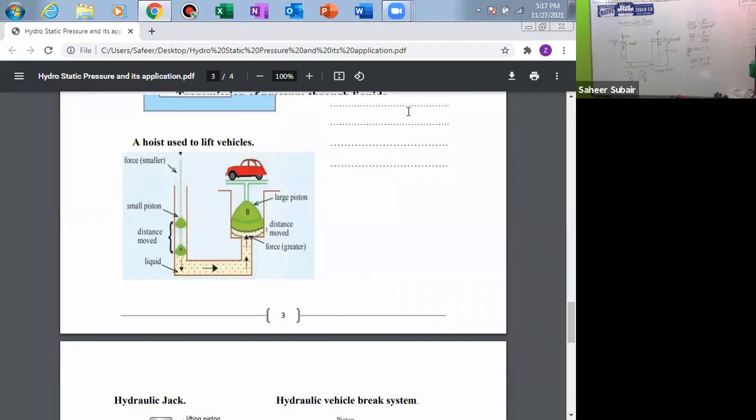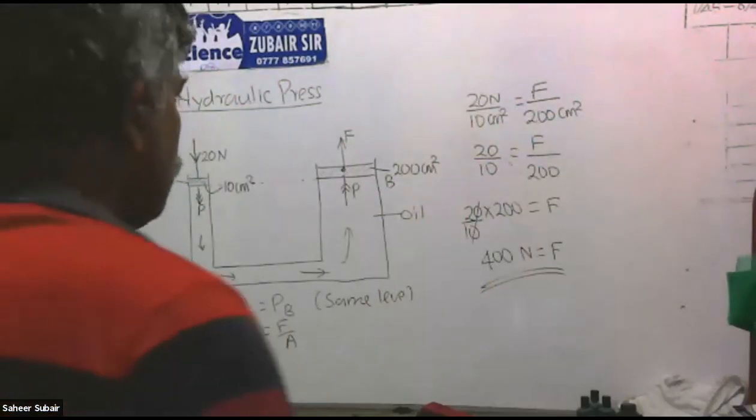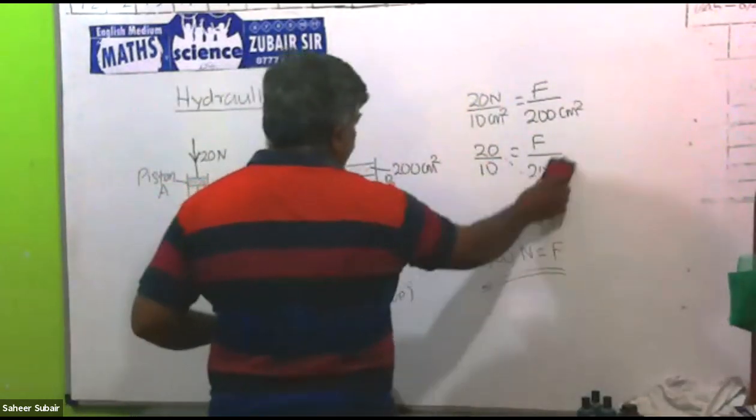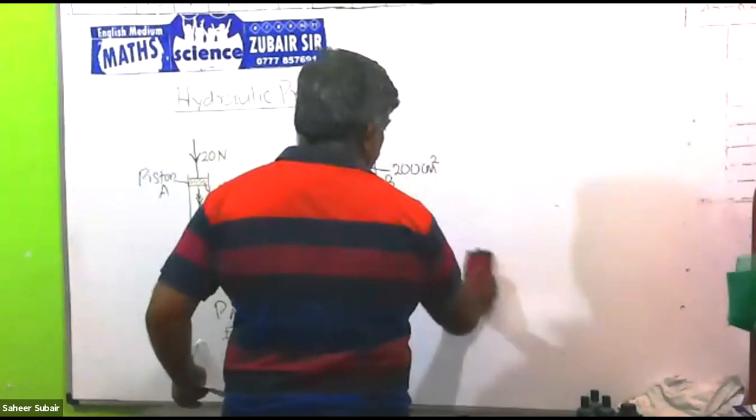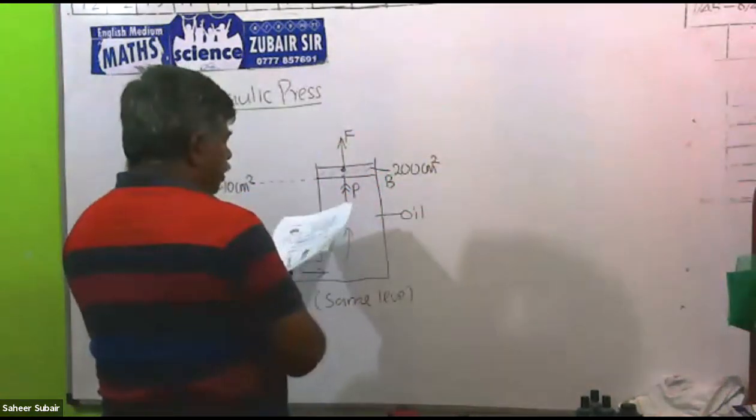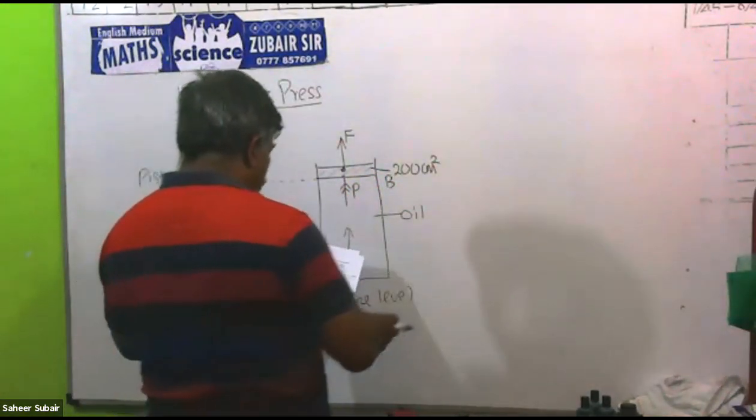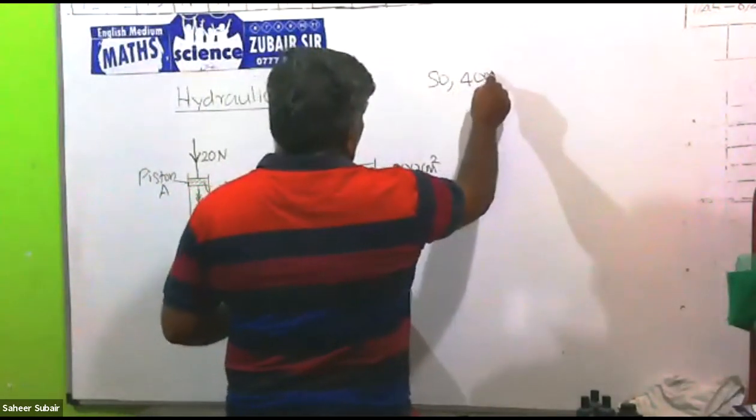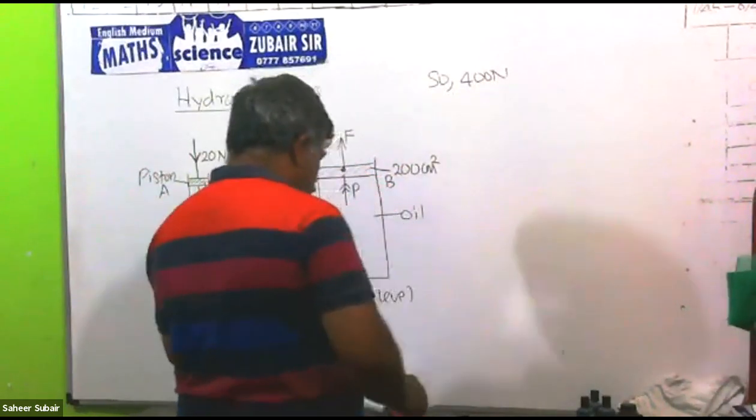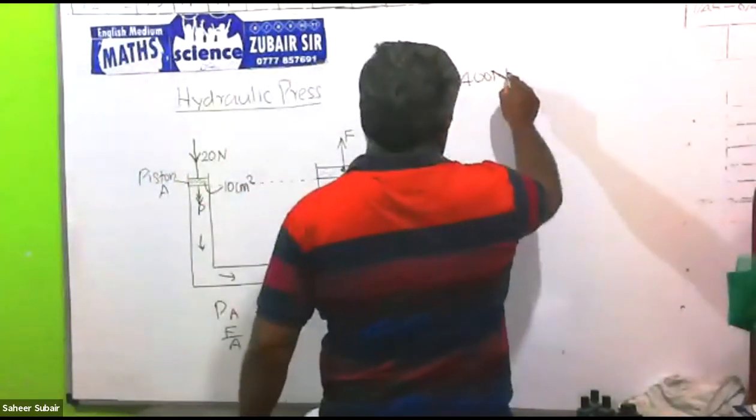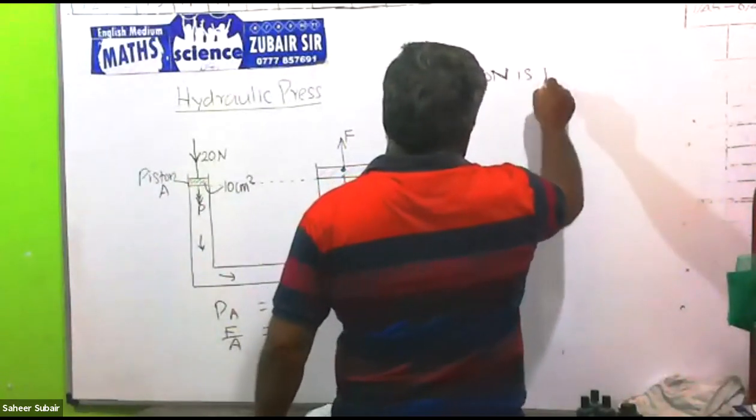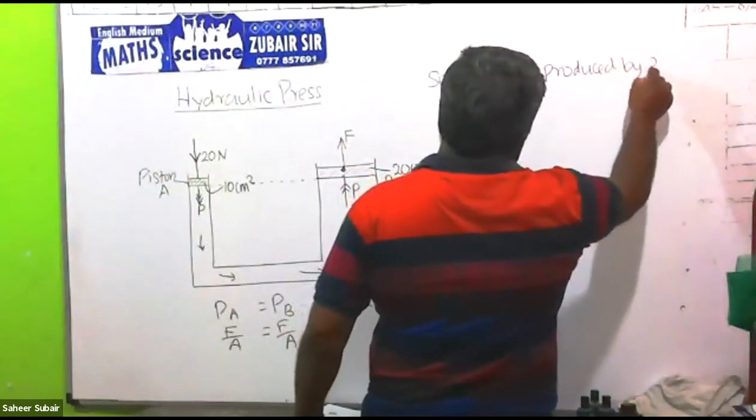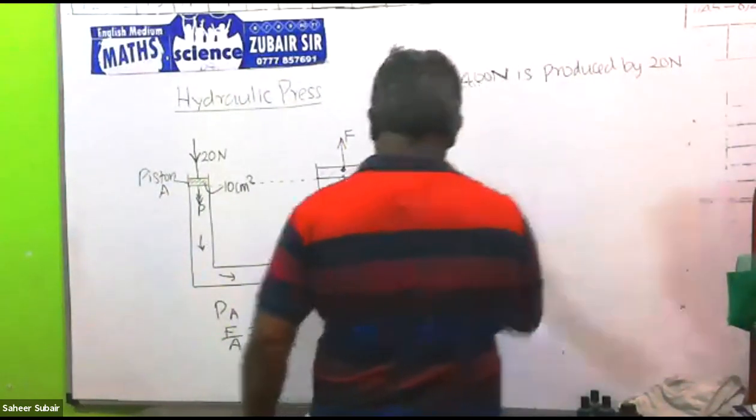Right? And this is the way of getting 400 Newton. Then next to that, next to the diagram, you can write: 400 Newton is produced by 20 Newton.